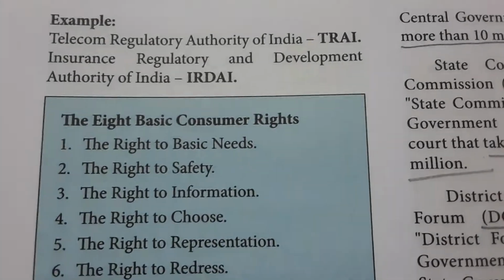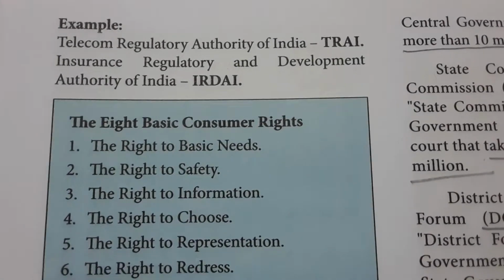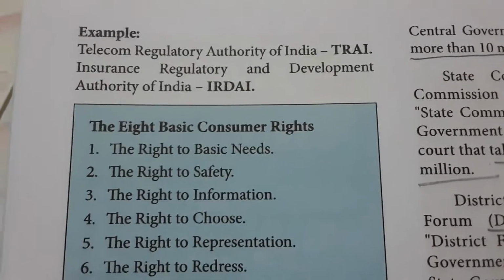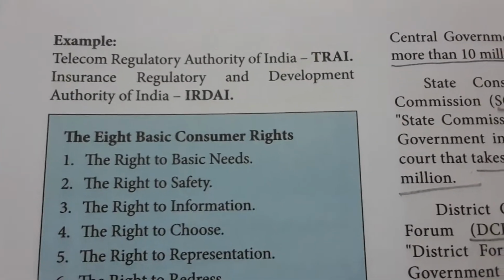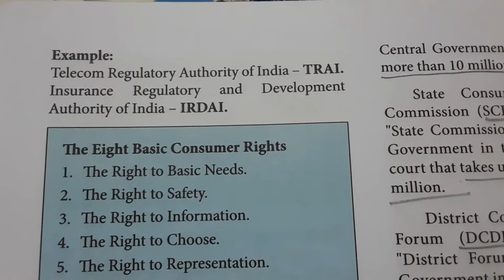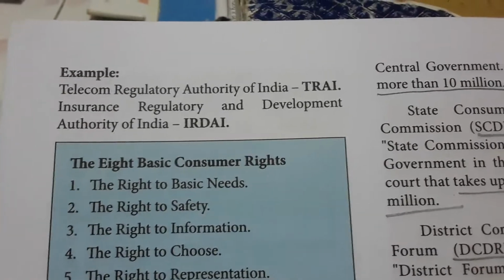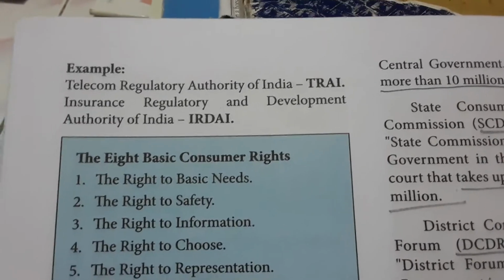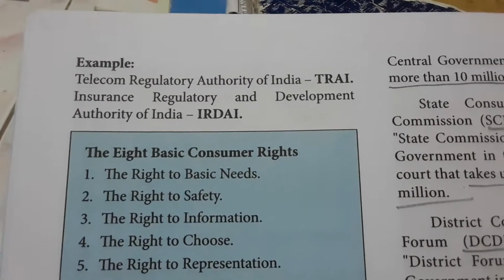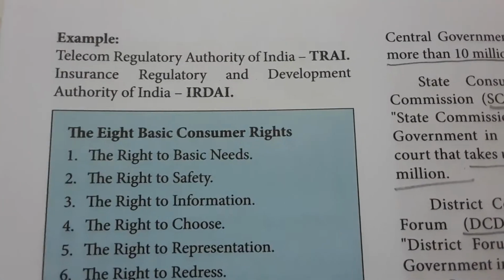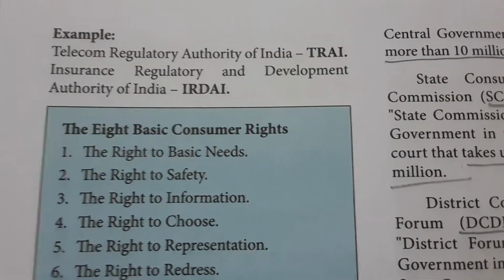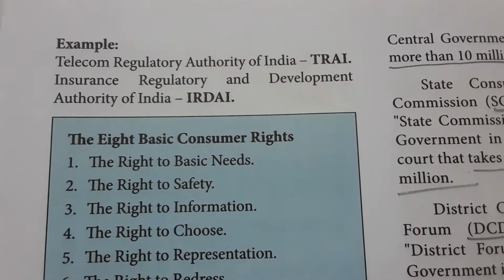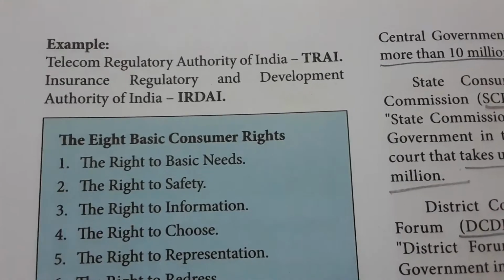Whereas the Insurance Regulatory and Development Authority of India, IRDAI, regulates and controls all the insurance companies. There are three types of insurance: life insurance, medical or health insurance, and vehicle or assets insurance. These insurance policies and the insurance companies are guided under the control of IRDAI.